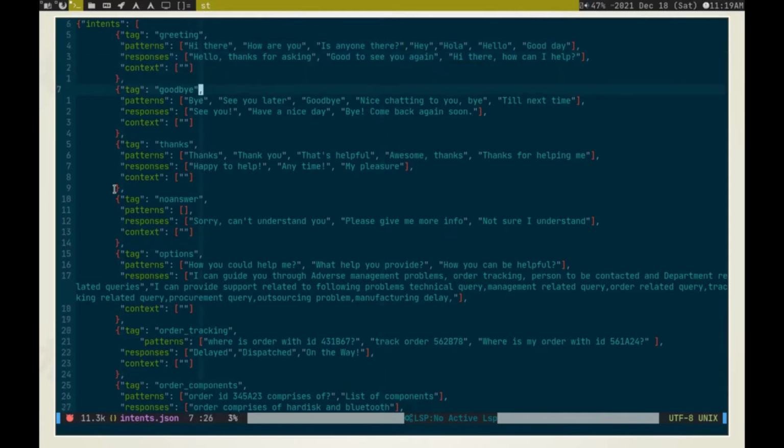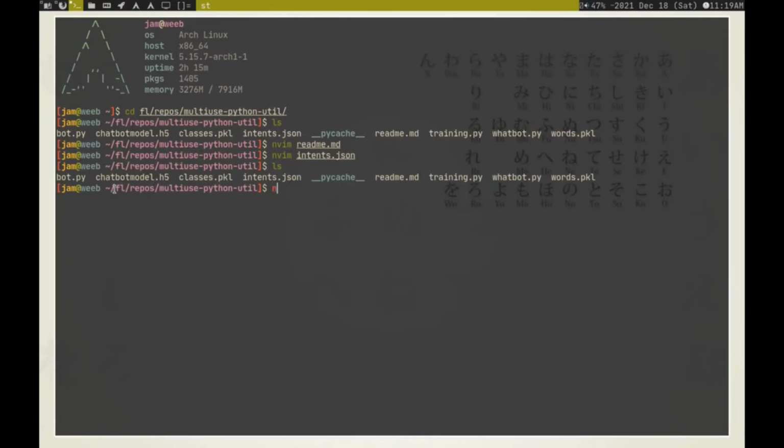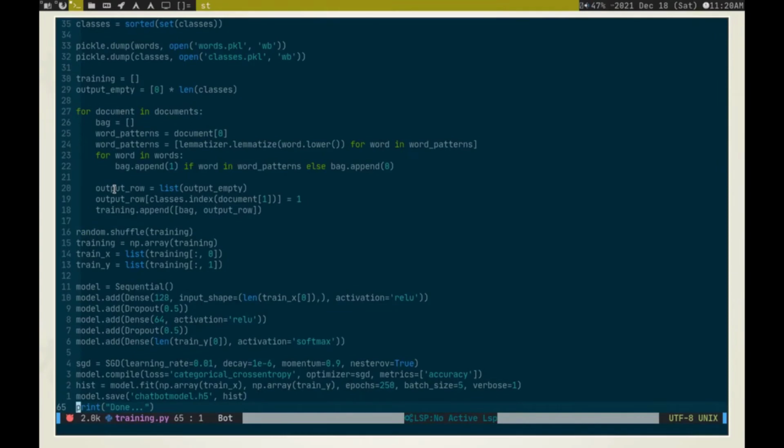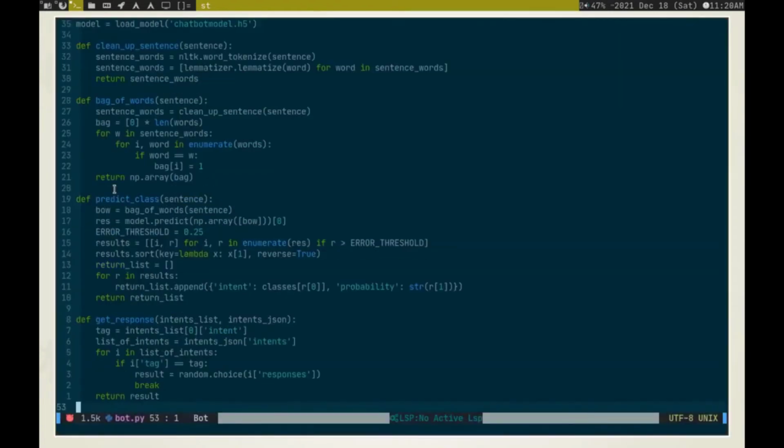Then same thing for a lot of different topics. The training.py file is responsible for training the model, and all the pkl files are the saved models. The bot.py is responsible for getting the response, predicting the answer and then printing it out.